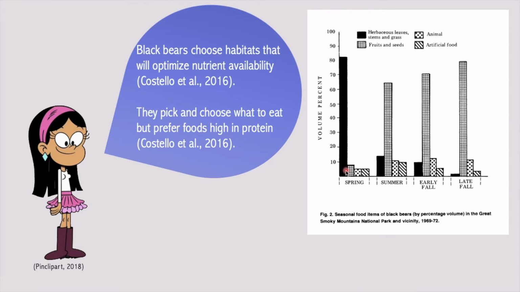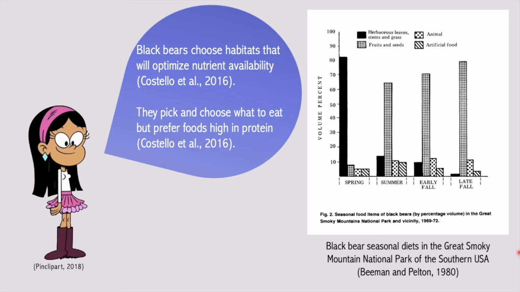In the summer, as plants begin to fruit, bears consume diets high in fruits, plant seeds, and nuts. Some common fruits are blackberries, cherries, and huckleberries. In the fall, bears continue to eat plants but also increase animal and insect consumption. The graph to the right is representative of black bear seasonal diets in Great Smoky Mountain National Park of southern USA. This is one population of black bears.